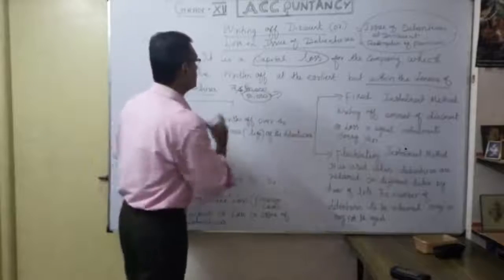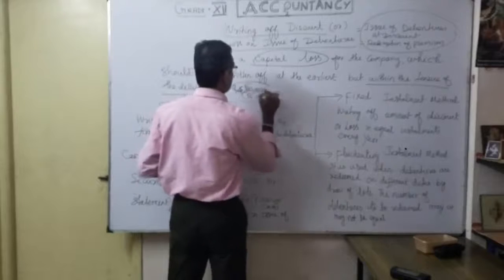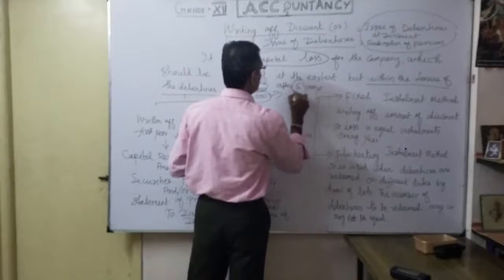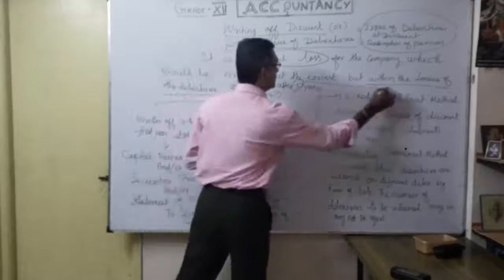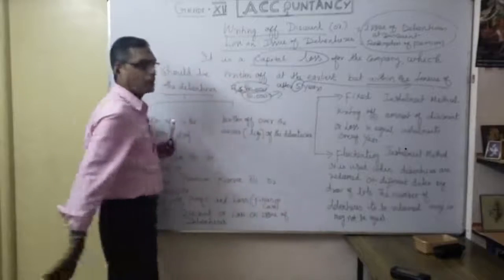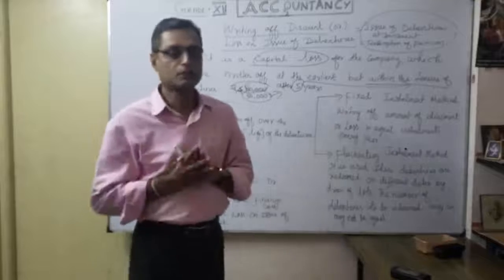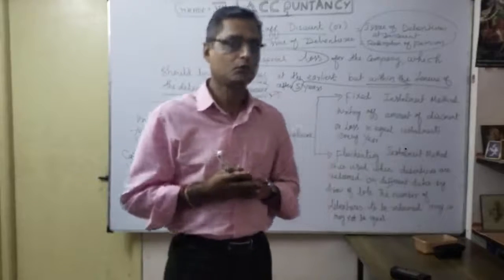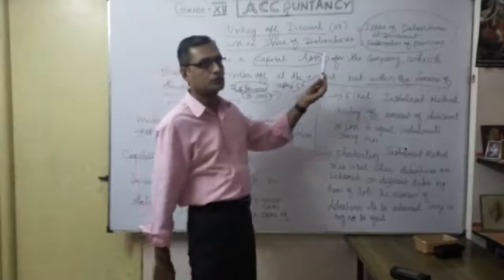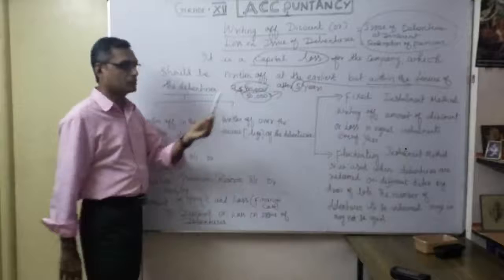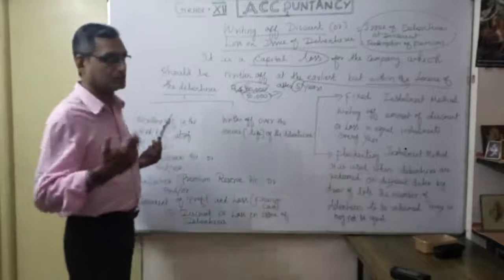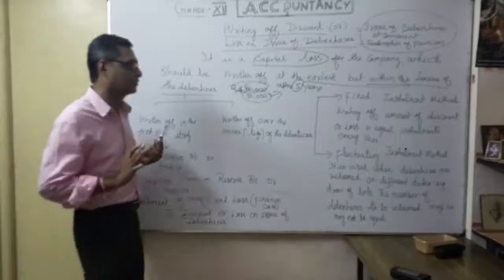For example, we are going to repay this 4,50,000 after 5 years. This 5 years is called the tenure of the debentures. So within 5 years, you have to write off this 50,000, the loss on issue of debenture or redemption. Understood? It is a capital loss for the company. It should be written off at the earliest, but within the tenure of the debenture. That is the point to keep in your mind.